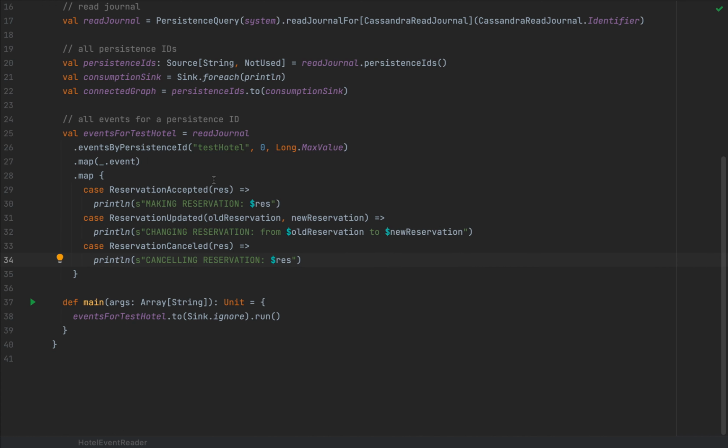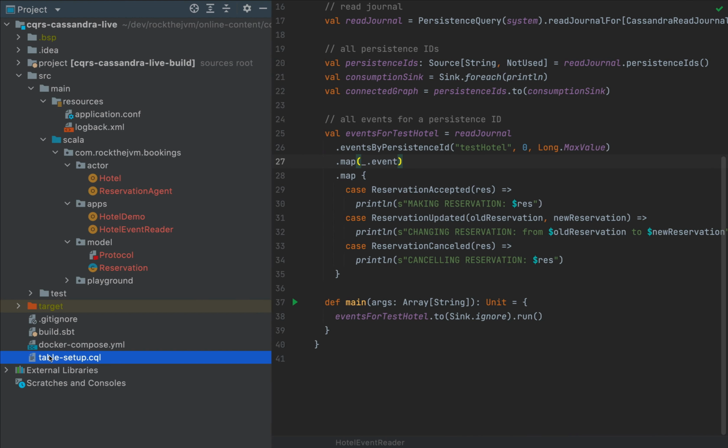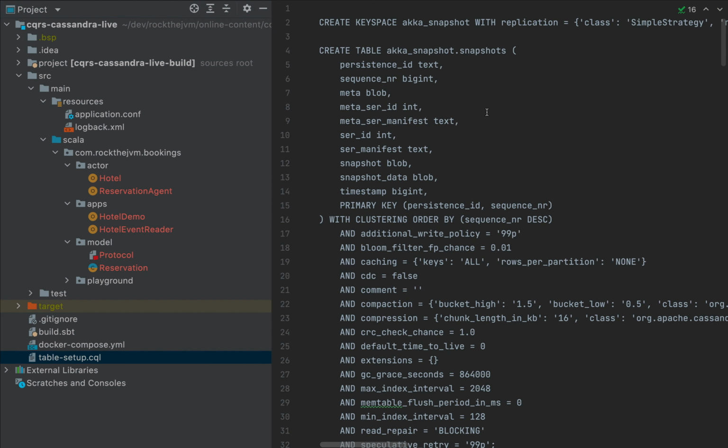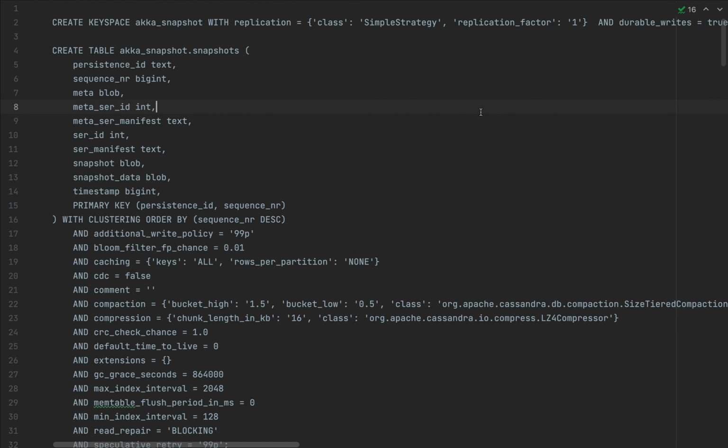All right. So instead of simply printing making reservation, changing reservation, and canceling reservation, I'm actually going to store some data to Cassandra that is specific to this hotel for easier queries later. So now's the time for me to actually add all those tables that I added at the beginning of the video with a table setup.cql. This contains all the table definitions for the Akka and Akka snapshot key spaces in Cassandra, which Akka persistence automatically creates, but we're going to have to create these manually when we connect to Astra DB.